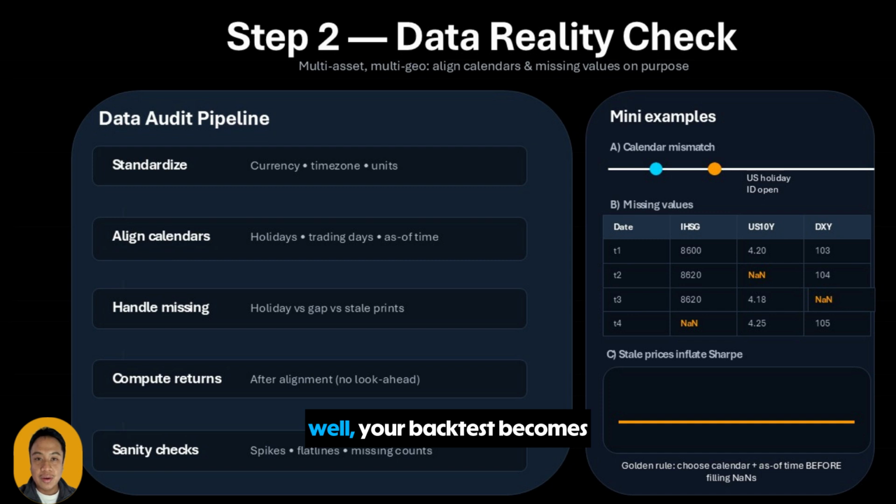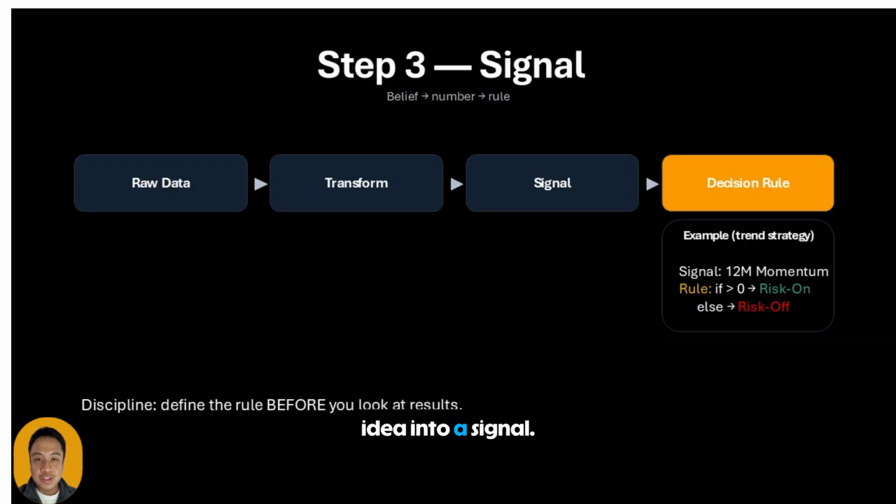If you do this well, your backtest becomes trustworthy. And if you do this badly, nothing else matters. Now we turn an idea into a signal. A signal is not an indicator. A signal is a measurable belief that can be compared through time. A clean signal pipeline looks like this. Raw data, transform, signal, decision rule.